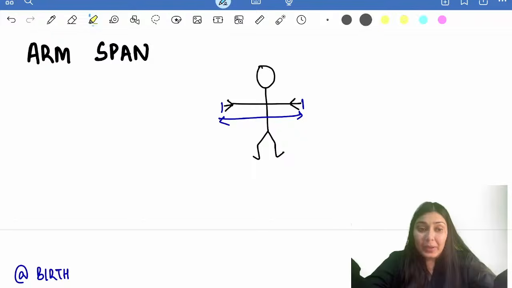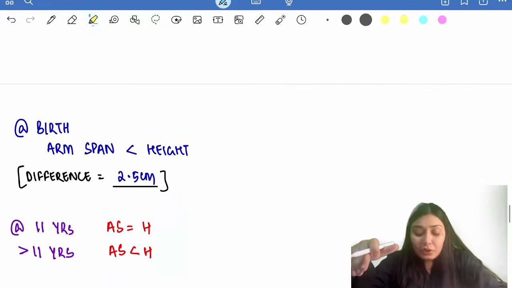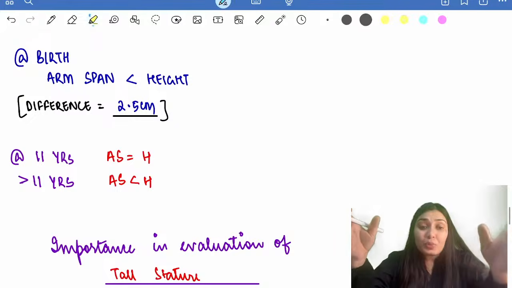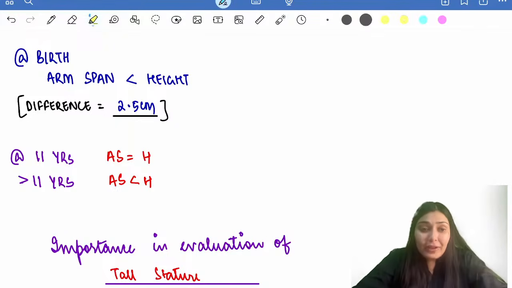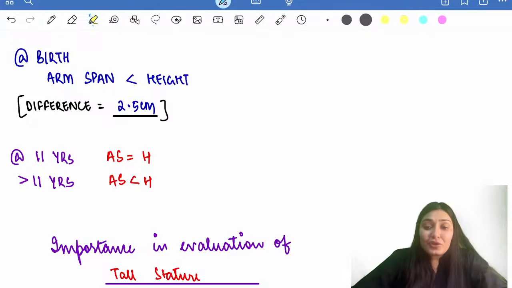This is the arm span. We compare this arm span with the height of the child. At birth, what happens? This arm span is going to be less than the height, and this difference is usually 2.5 centimeter. At 11 years of age, this arm span is equal to the height.